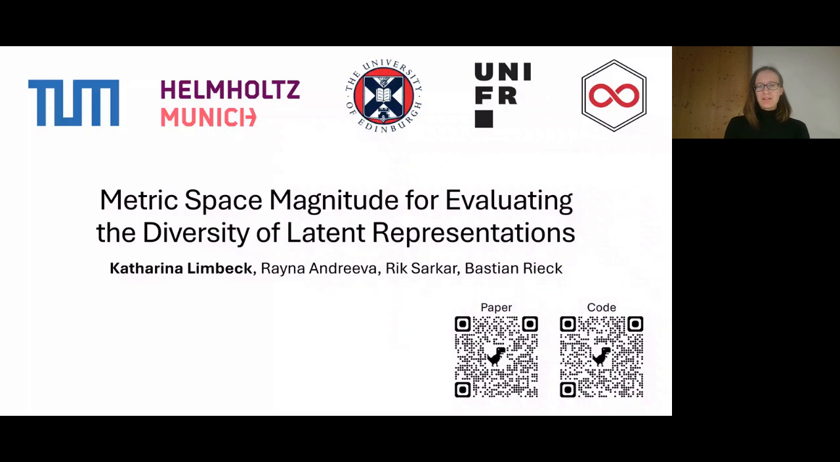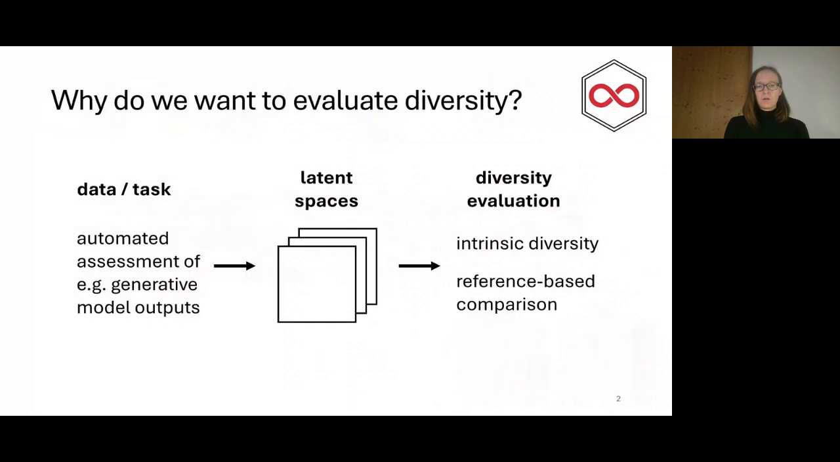Okay, hello, my name is Katrina, and today I want to give you a brief overview of our NeurIPS paper on using the magnitude of a metric space for evaluating the diversity of latent representations.